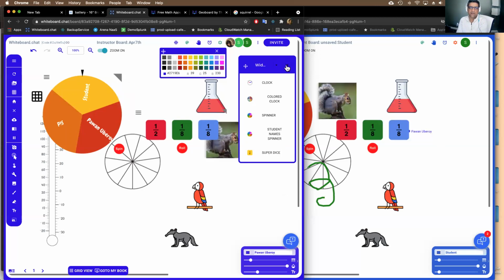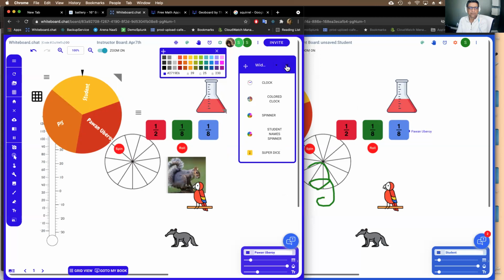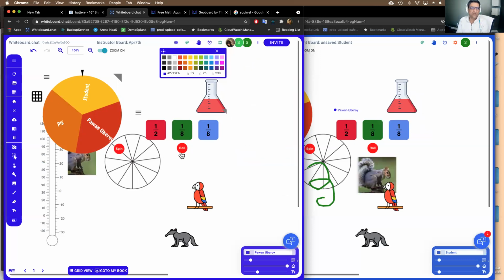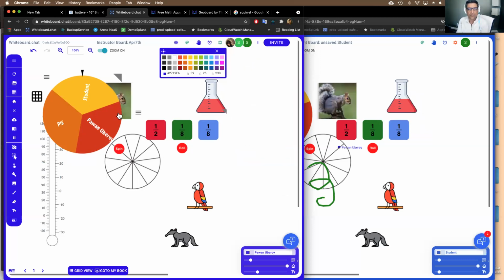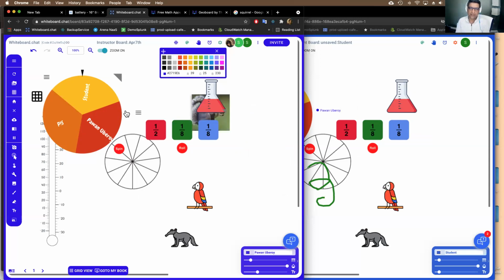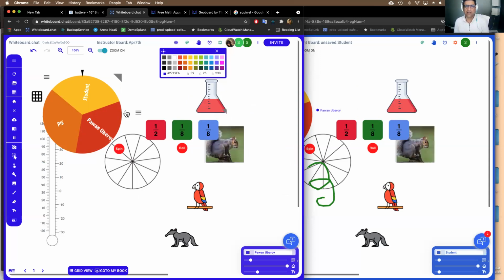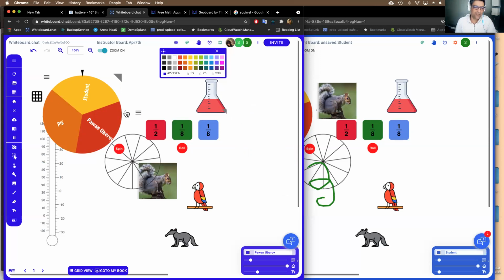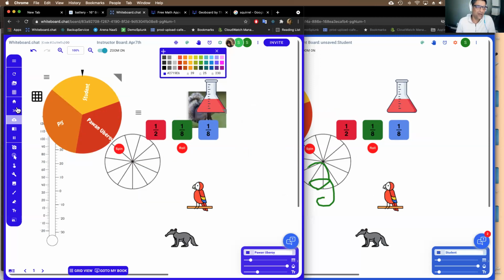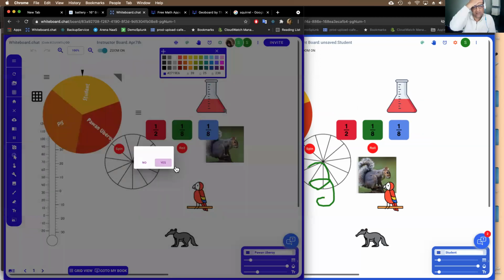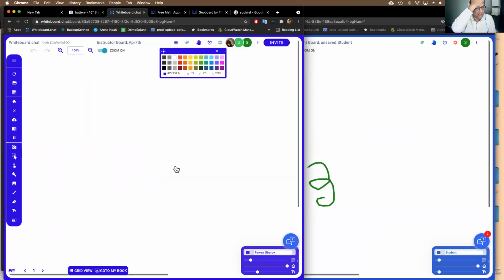All of these are active widgets which are built in. You can use all of these in conjunction with the background, with the group to create games. So it's quite encompassing. There are about 200 odd features we added into this platform based on teachers' requests from around the world. Are there any more questions?